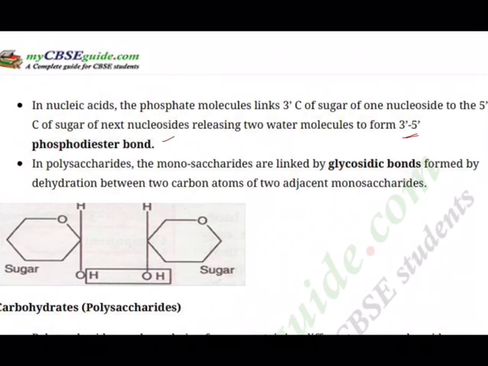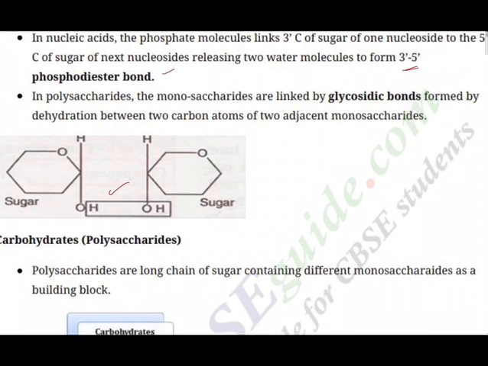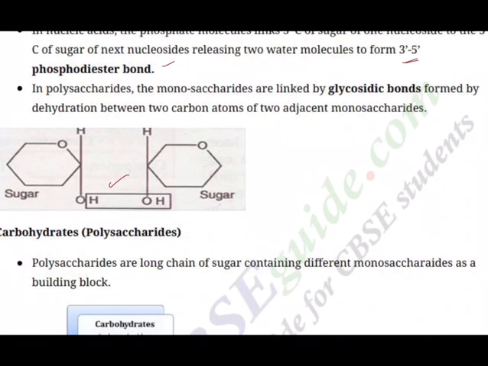So here one sugar molecule, another sugar molecule. Here it is third carbon, another is fifth carbon, and H plus OH, H2O, one water is lost. So there is a bond between the two adjacent monosaccharides, and this is called glycosidic link.